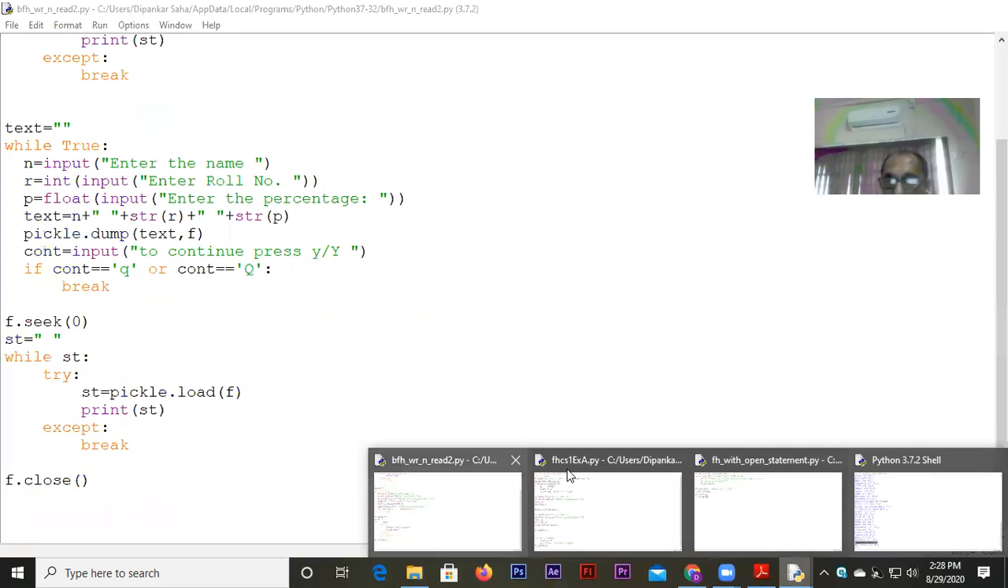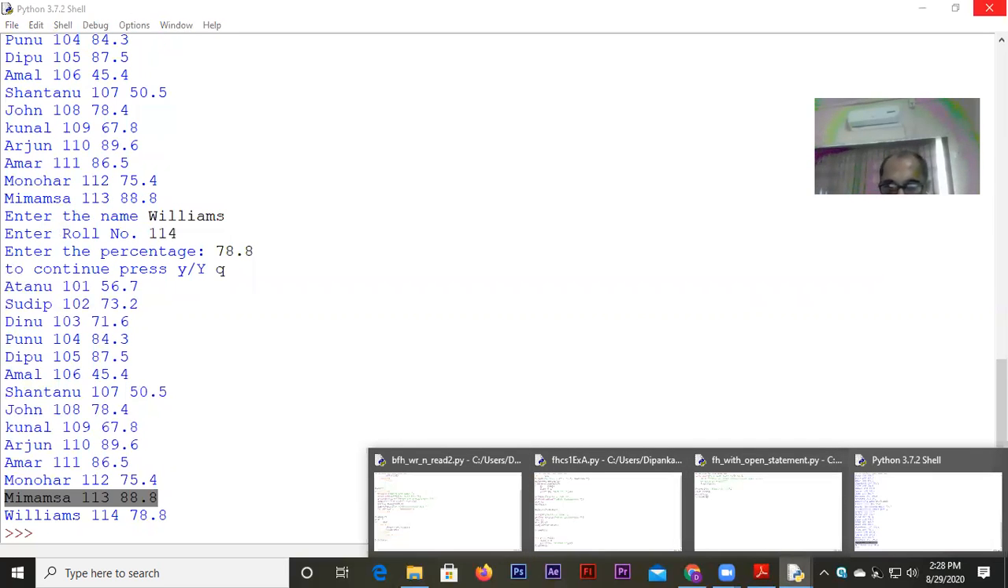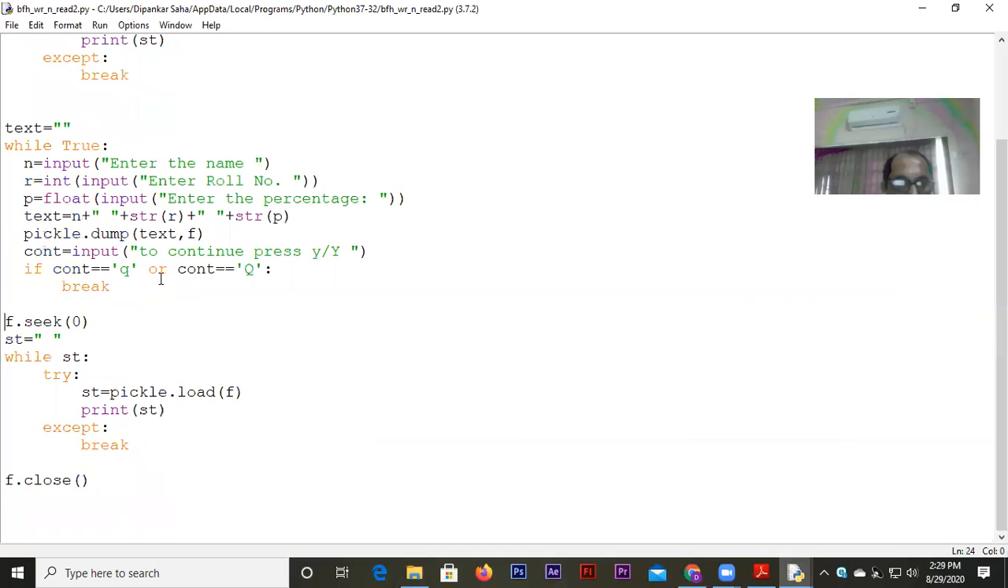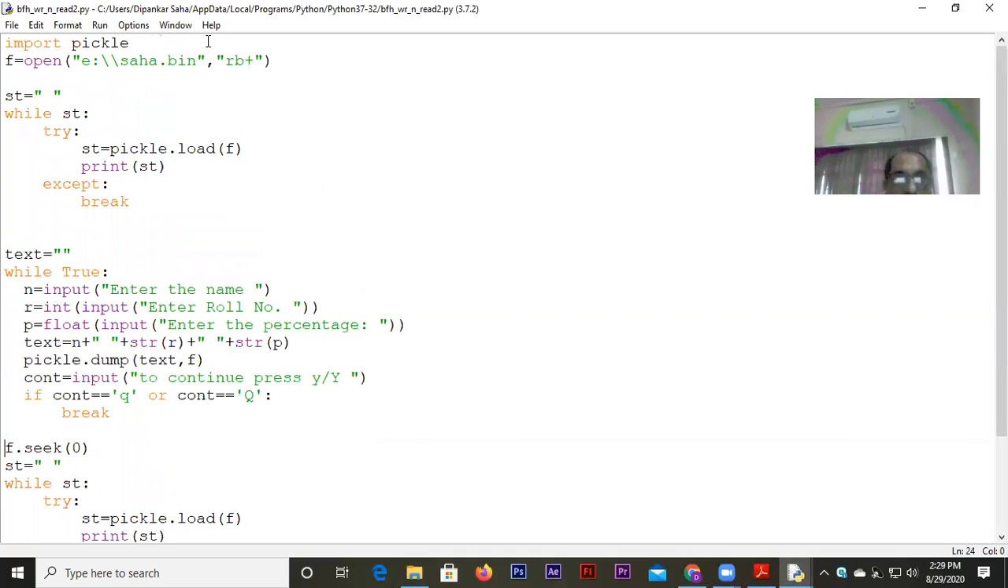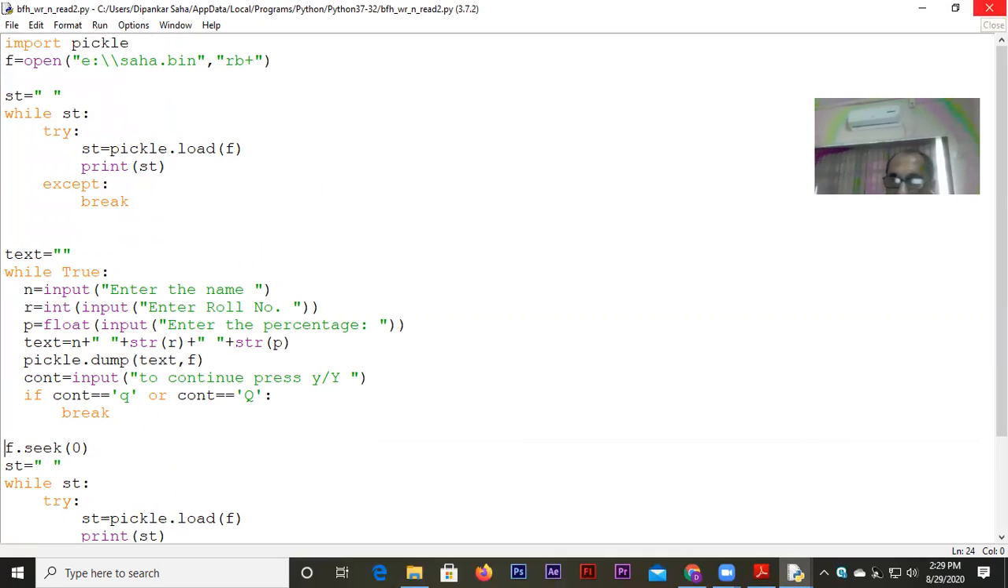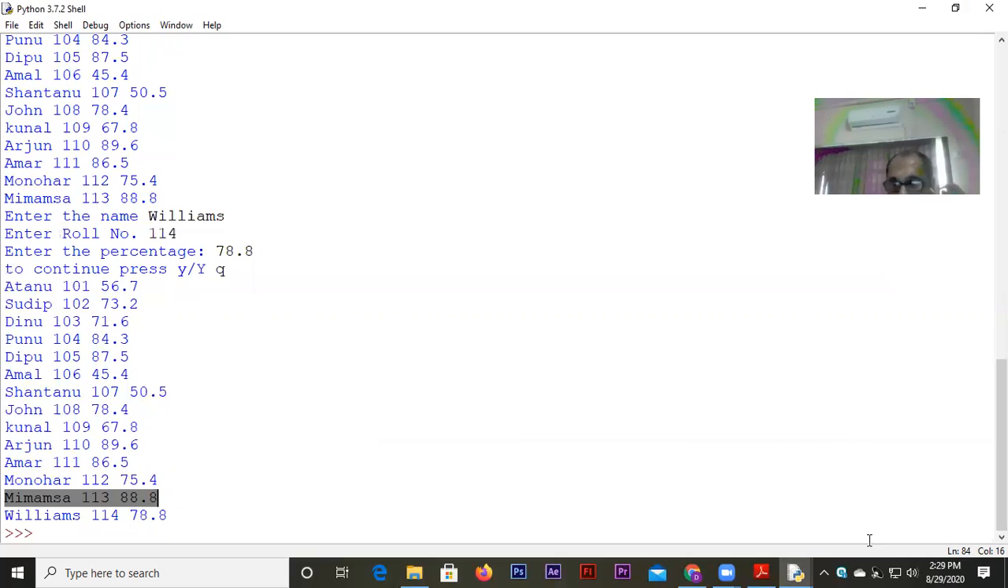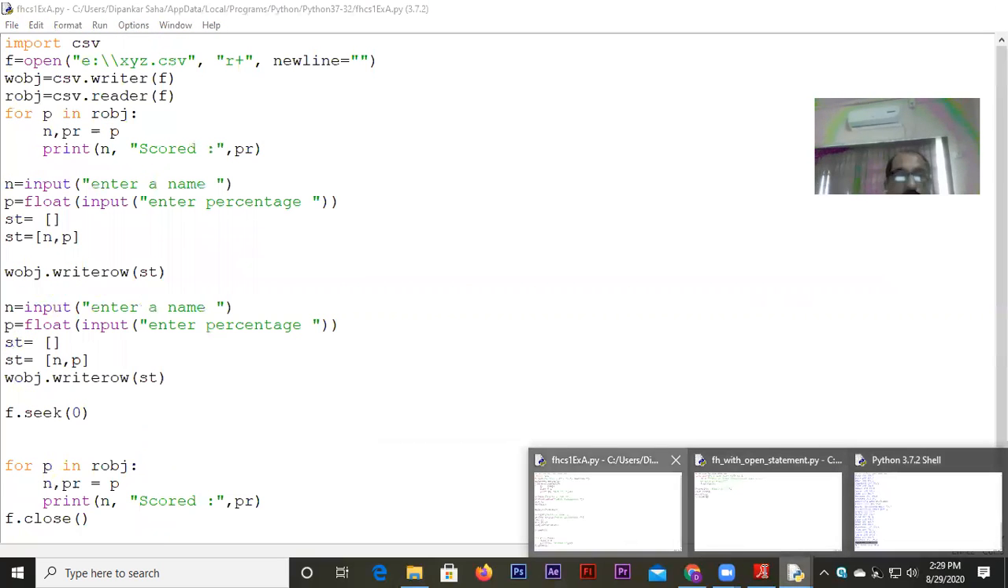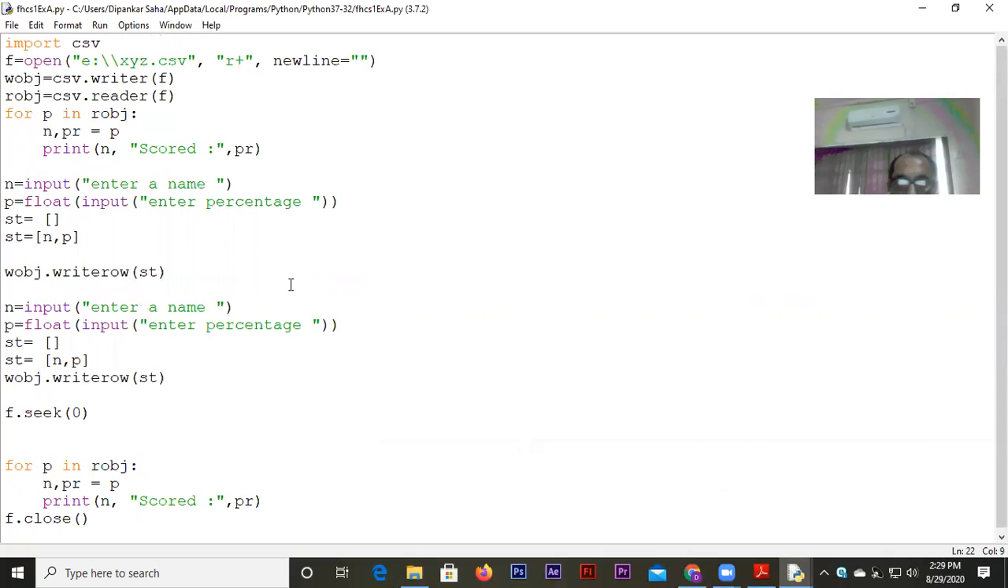I'm just closing this down because too many files are kept open. And I did it by simply using the pickle module, fine. And load and dump I've used. Now, it's not to say that it will happen only in case of the binary file. The same thing will happen for a CSV file also.